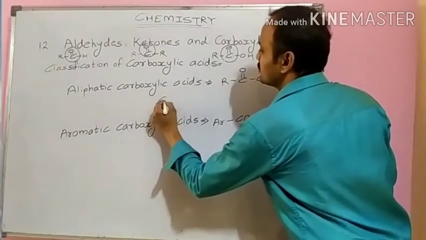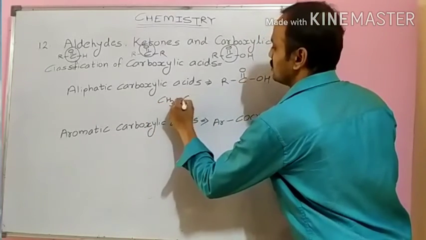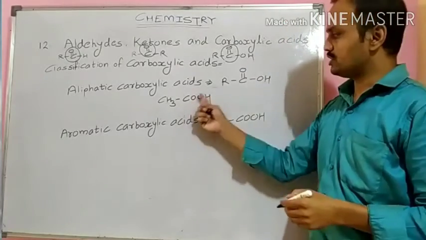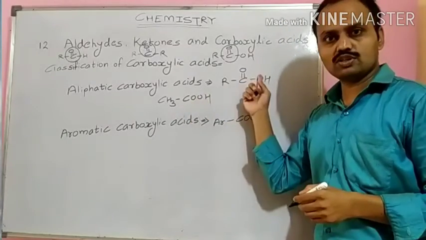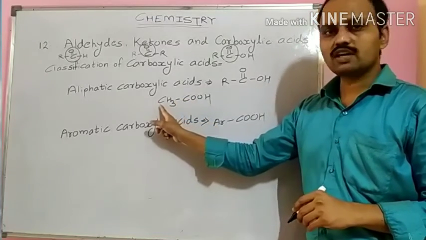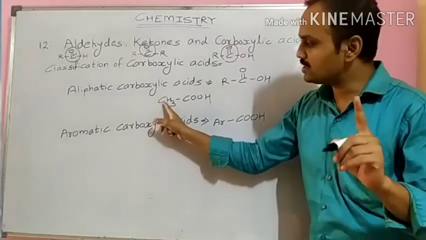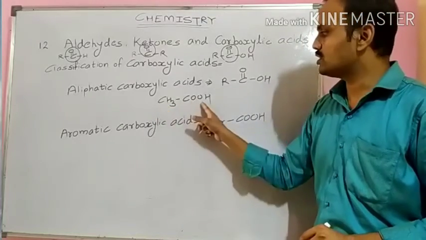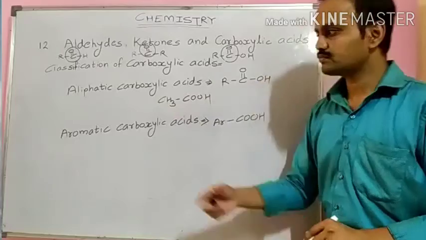Example will be CH3COOH. I told you this COOH group is called the carboxyl group. This carboxyl group is attached to this carbon atom which is sp3 hybridized or saturated. This compound is called acetic acid.